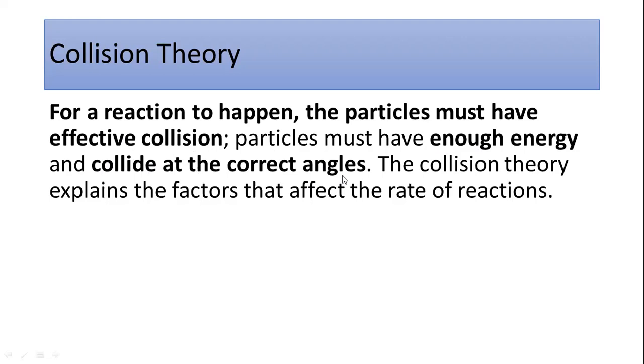For the effective collision, we are considering two things. First is the orientation: they must collide at a perfect angle, and they must also have sufficient energy so that the reactants are converted into the product. And this is the collision theory.